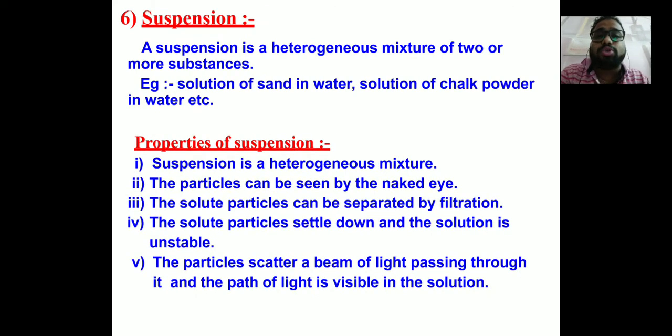Then we have suspension. These are the three types: solution, colloids, and suspension. Suspension is also a heterogeneous mixture. Example: sand in water or chalk powder in water. Particles can be seen with the naked eye. Solute particles can be separated by filtration, and the particles scatter a beam of light passing through it. So suspension and colloidal solution, to some extent, scatter the beam of light.